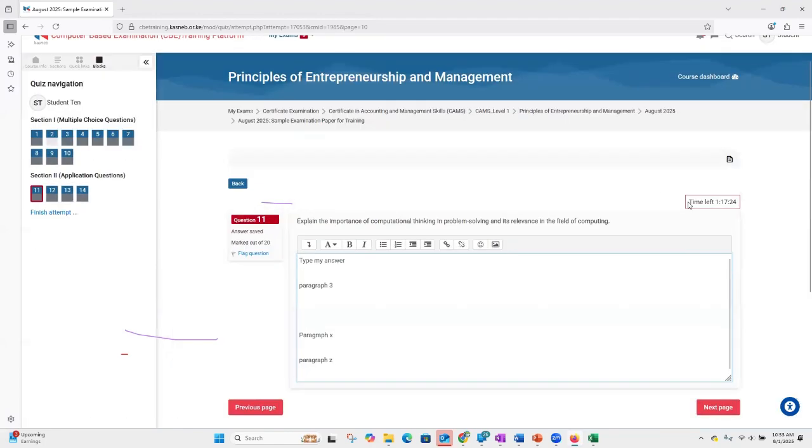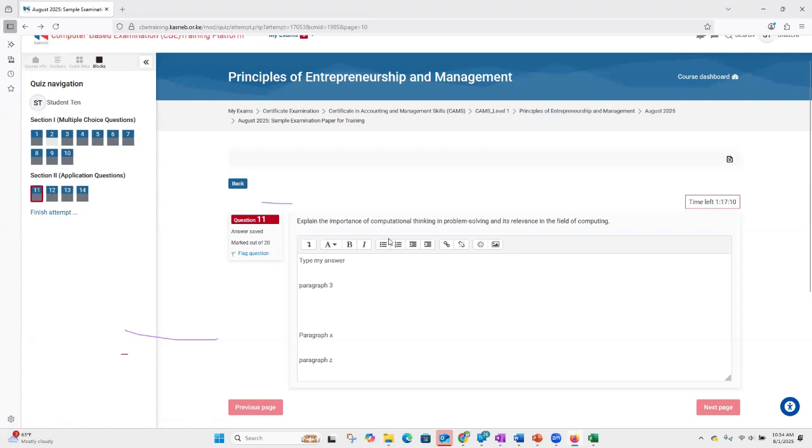So now with this, time is still ticking. Remember, initially I said it's good that we learn to manage this time well. Time is still ticking. But fortunately, I've finished the exam early enough, and I can click on finish attempt. The finish attempt is the last item that you will see on the quiz navigation.